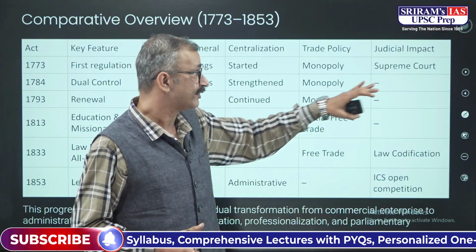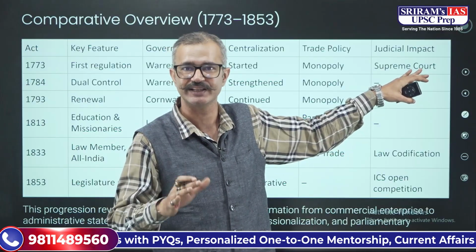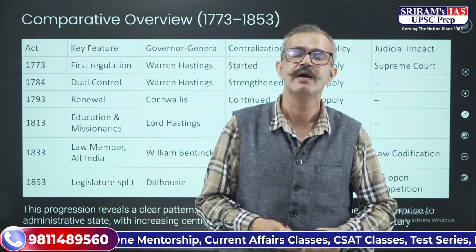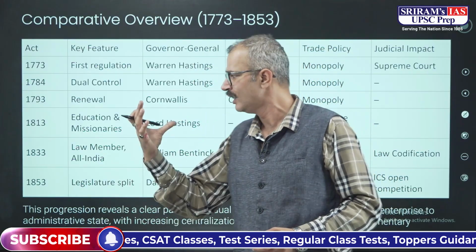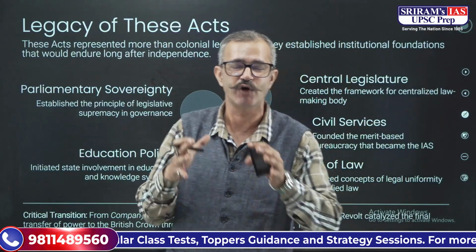When we talk about the judicial impact, a Supreme Court was established along with the 1773 Regulating Act, and there was codification. Legal codification began after the formation of the Law Commission under Lord Macaulay after the Act of 1833. So that is a comparative analysis of all these acts.